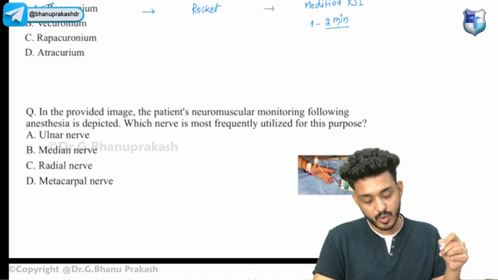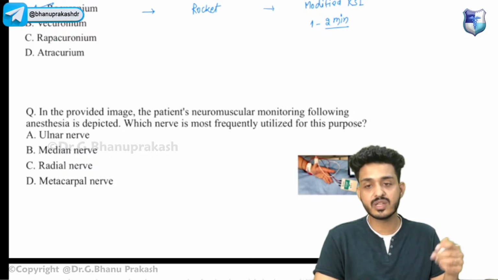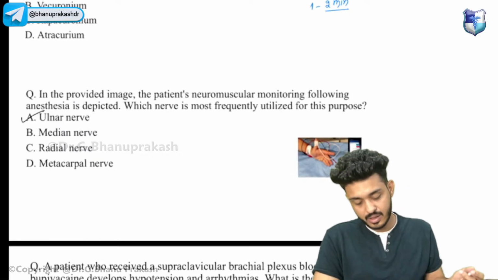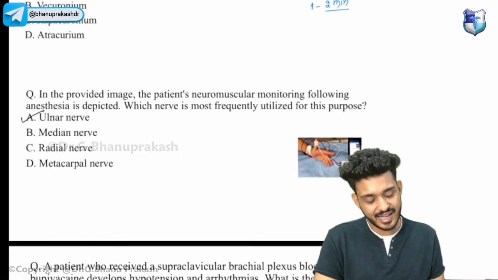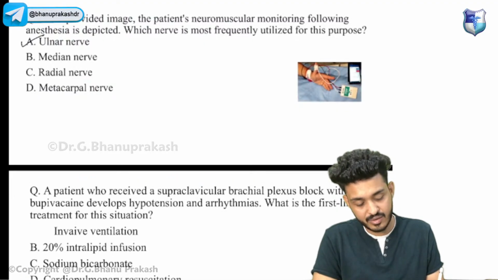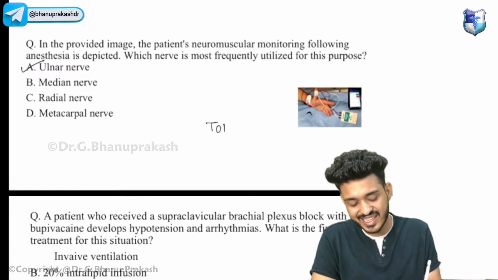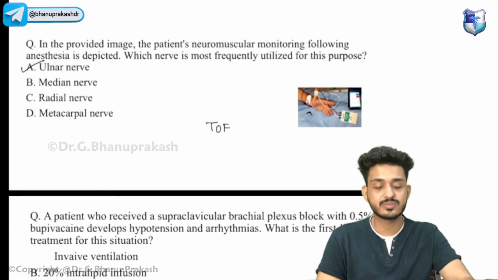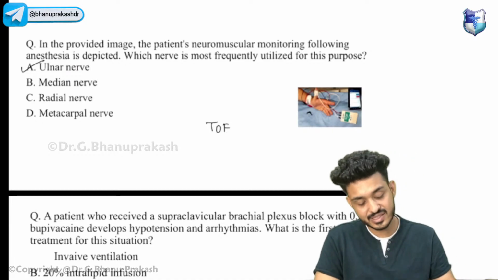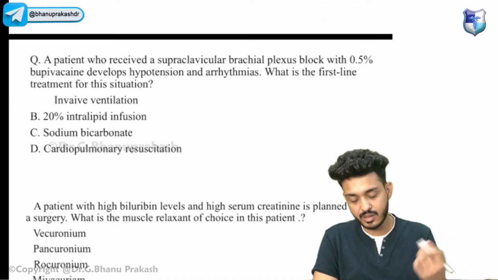In the provided image, the patient's neuromuscular monitoring is given. What is the nerve they are asking? The nerve will be the ulnar nerve, guys. And the type of response that we are giving is the train of 4 response.